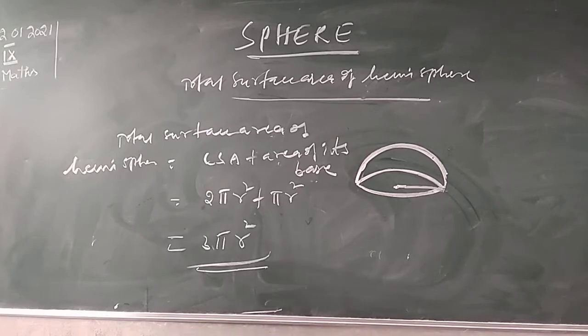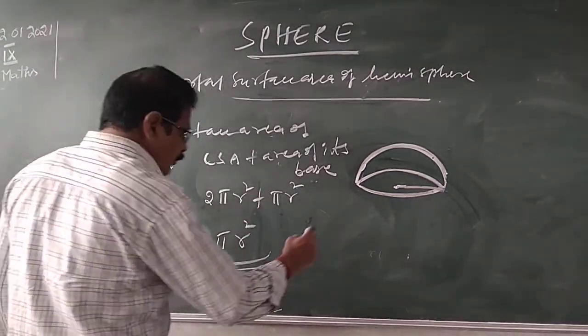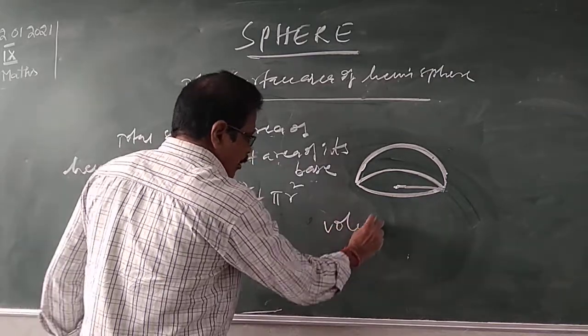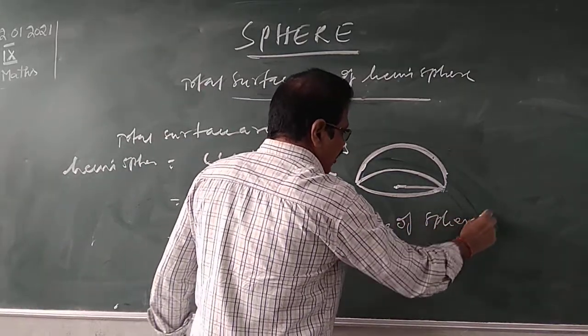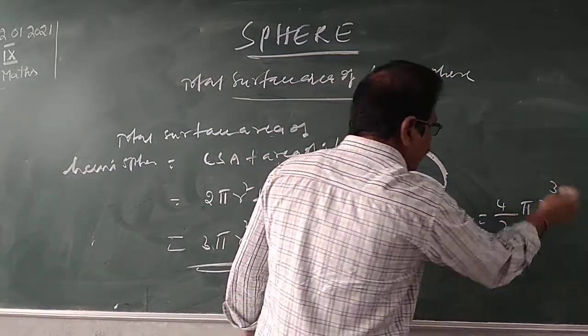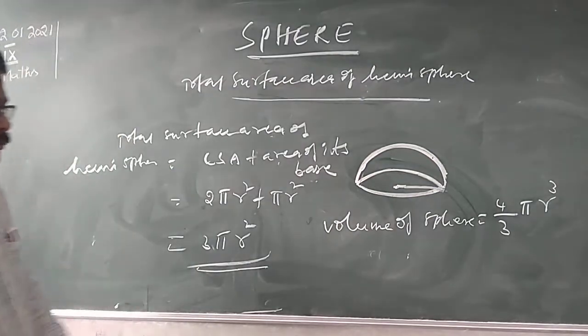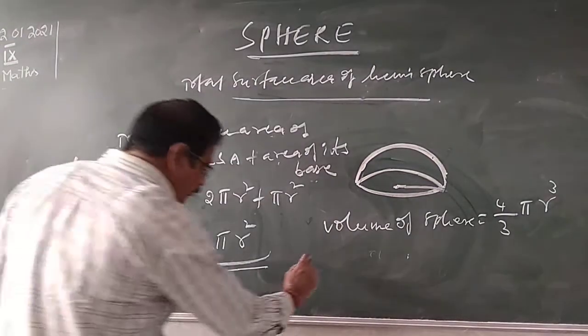So now let us see the volume formula. Volume of sphere is 4/3 pi r cube. Volume of complete sphere is 4/3 pi r cube.